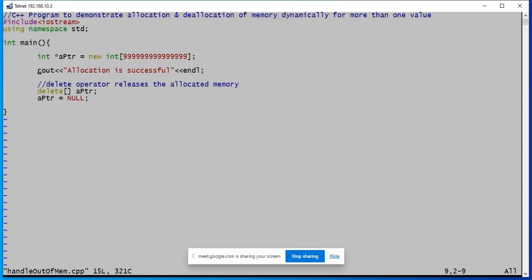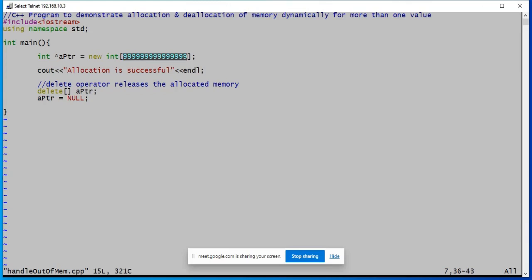We have been discussing the topic of dynamic memory allocation management, both allocation and deallocation. Here in this program, I am trying to allocate memory for an array, and its size is not just 10 or 20 or 100, it's huge. As you can see, the size specified in this program is very large.